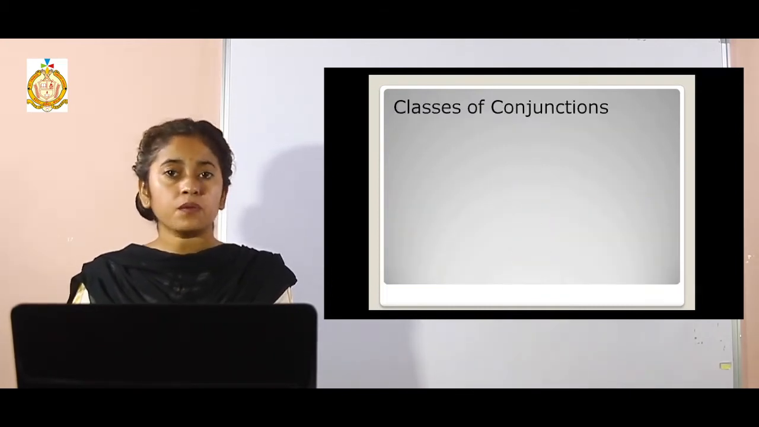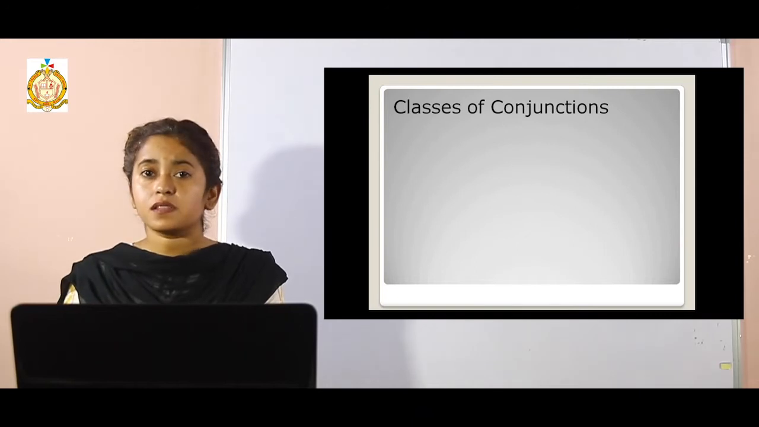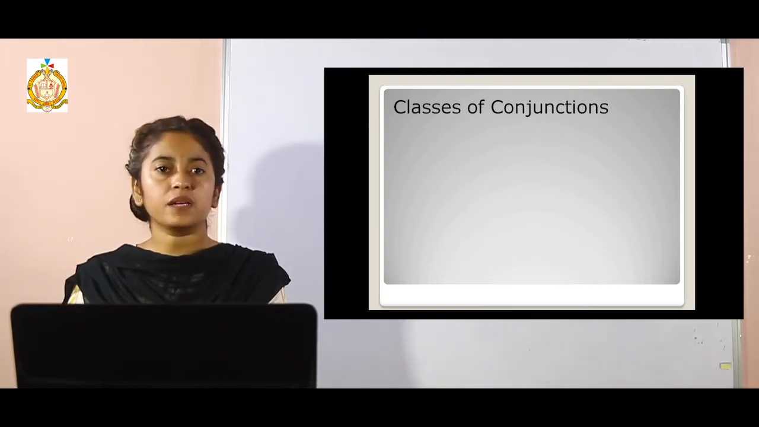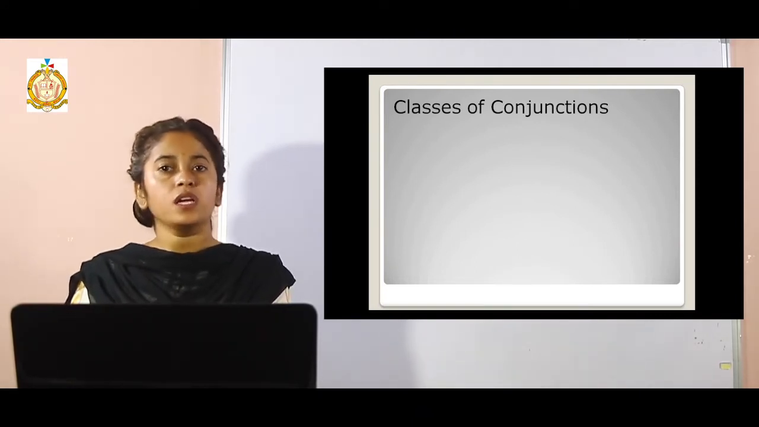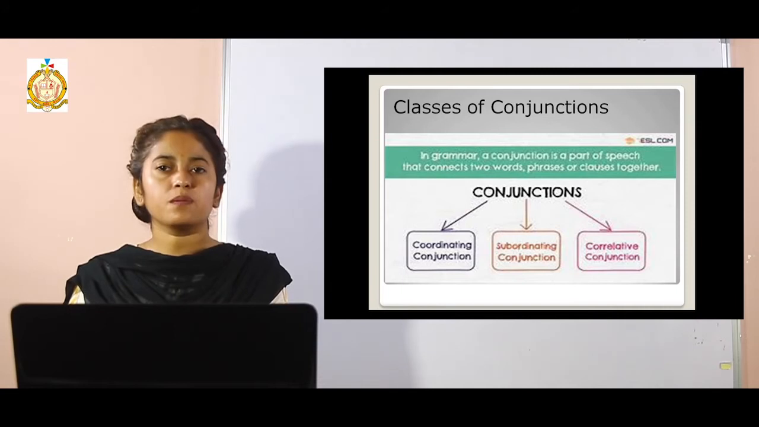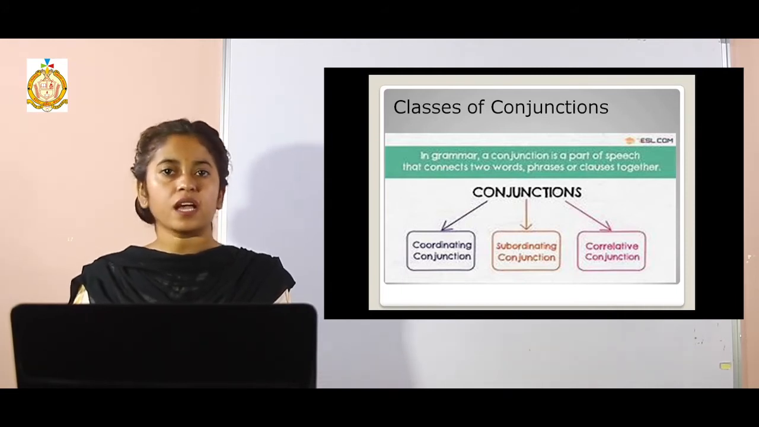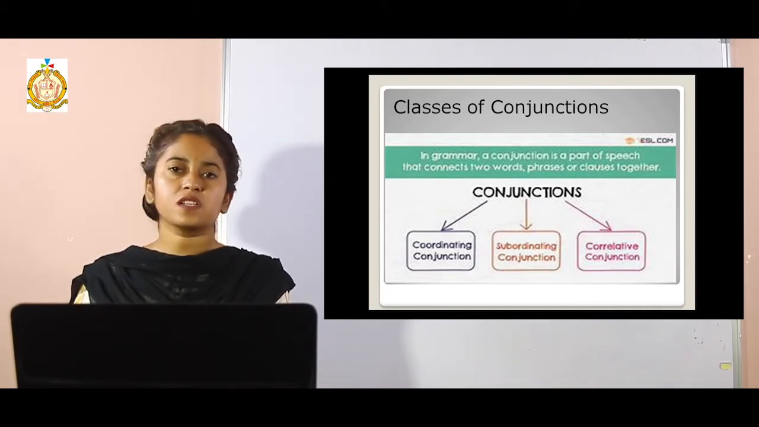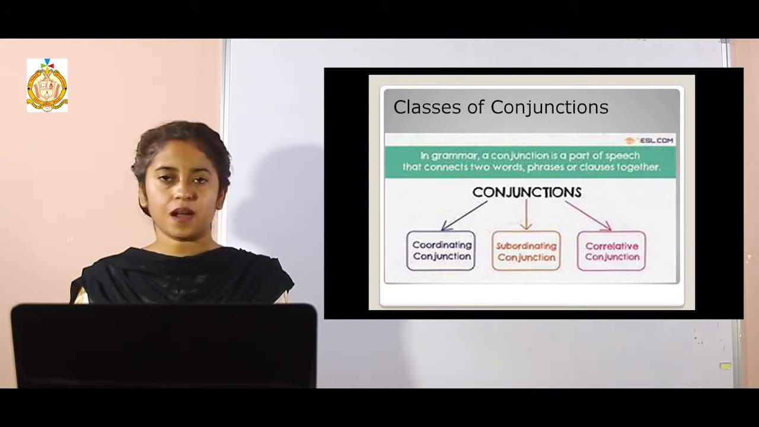In this very video, we are going to learn about different classes of the conjunctions. How many types are conjunctions divided into? Basically, conjunctions are divided into three main types: coordinating conjunctions, subordinating conjunctions, and correlative conjunctions. So in this very video, we are going to learn about different types of conjunctions as well as the situations in which these conjunctions are used. Let's get started with that.